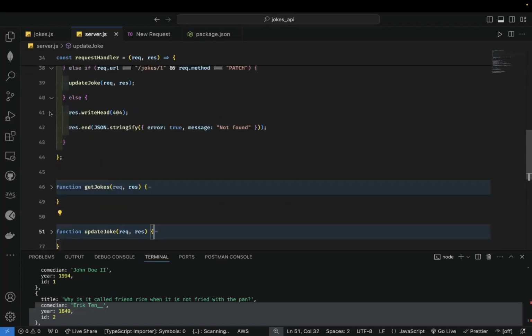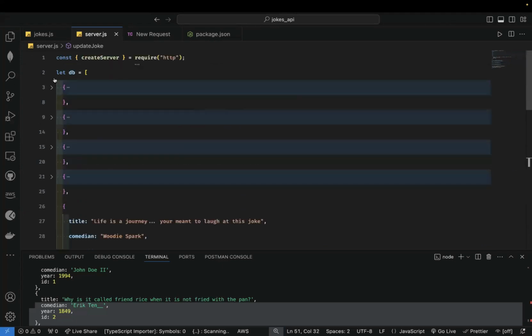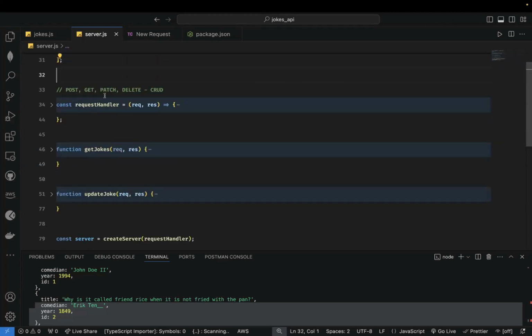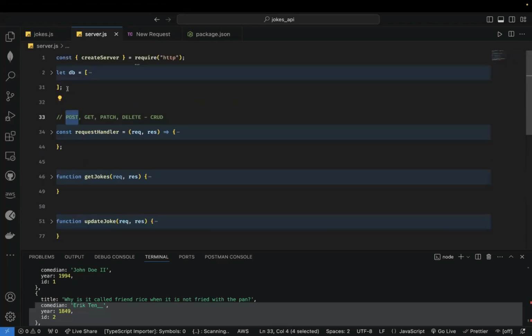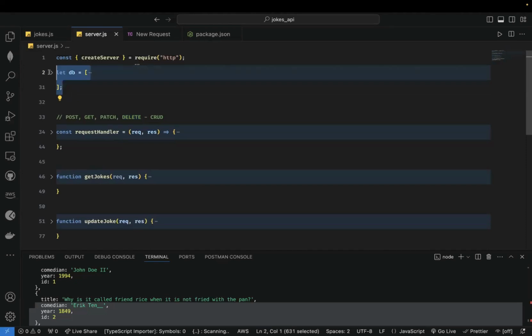So I'm going to give you guys an assignment. You will see it on the LMS. It's going to have to do with posting, that's adding new data to this database, and also deleting, that means deleting a record from the database.